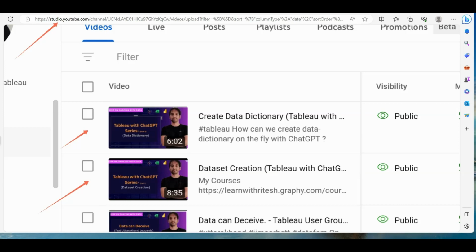because we are not working with a fake data set. Now we will work with the real sample superstore data set that mostly you are aware of. And in today's session, we'll get to know that if we just share the data set with ChatGPT, how good it will be when it comes to the KPI selection, key performance indicators.